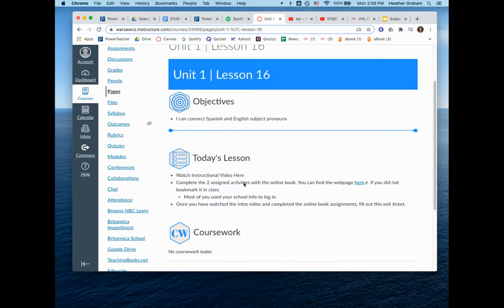Now, once you've watched this video and done your online book assignments, the last thing that you need to do is go over here, and there's going to be an exit ticket linked right here. The exit ticket will have a short video that I believe I have added on there, and then you're going to have a couple of questions as you go, okay? So those are the two things that you need to have completed for this e-learning.